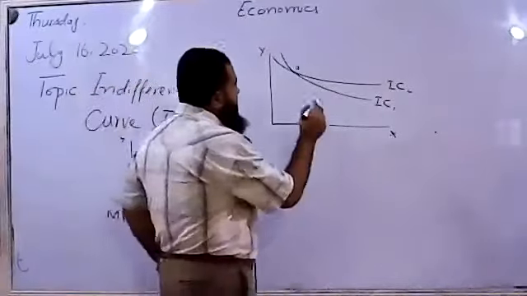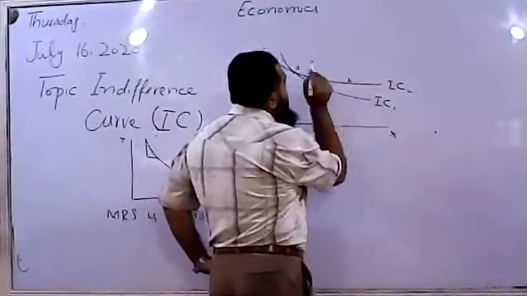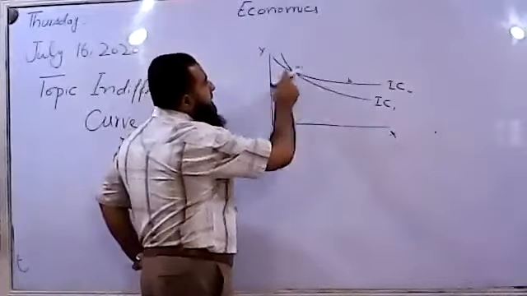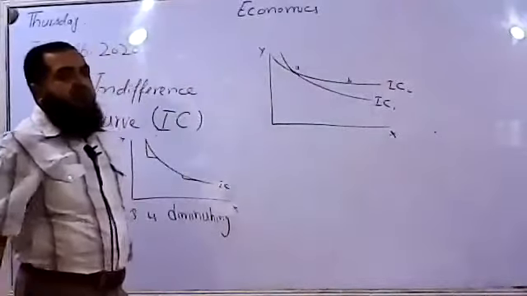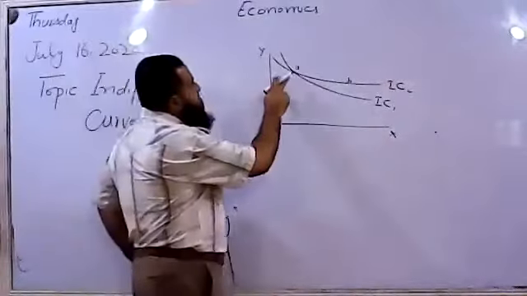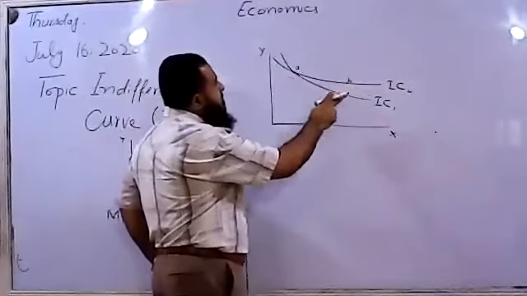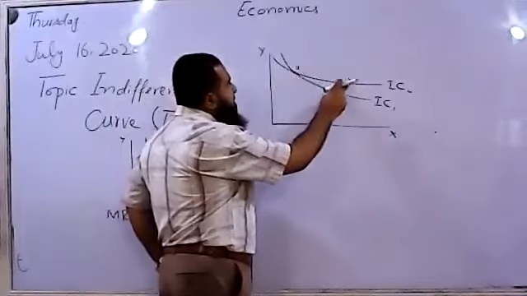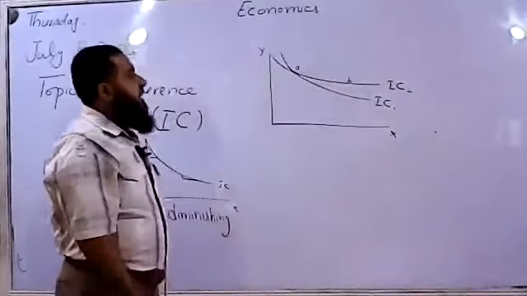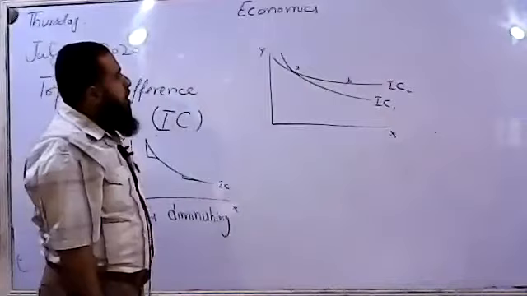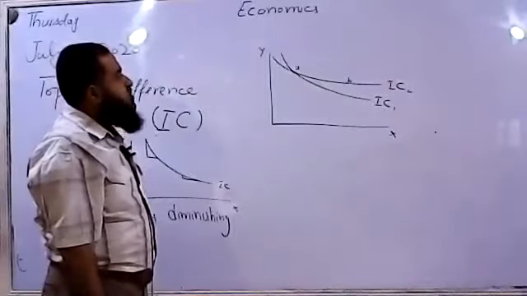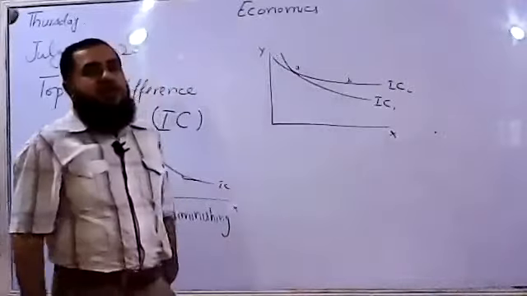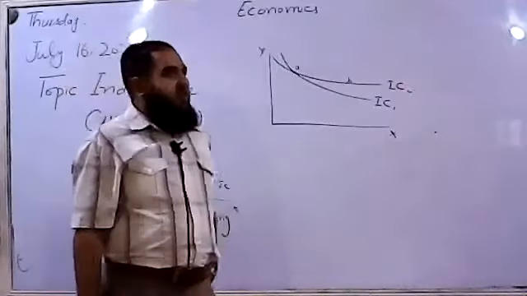If I say this is point B, and A is lying along indifference curve 2, then the utility at point A will be the same as the utility at point B. So both points give the consumer equal satisfaction, as both are lying on the same indifference curve.